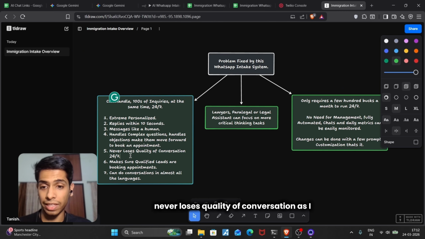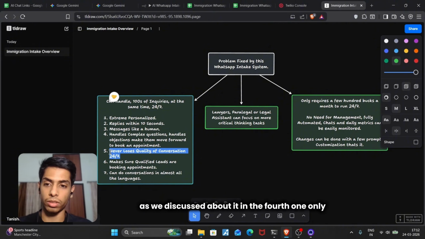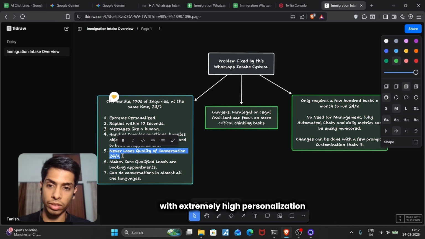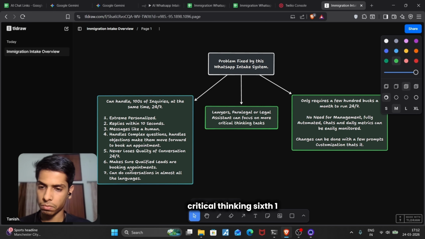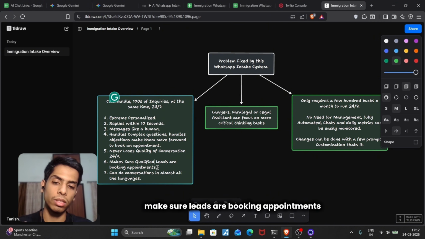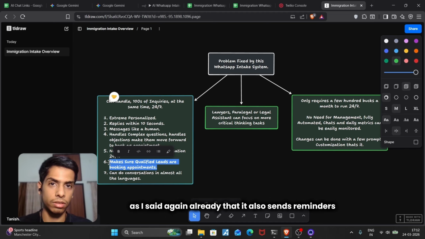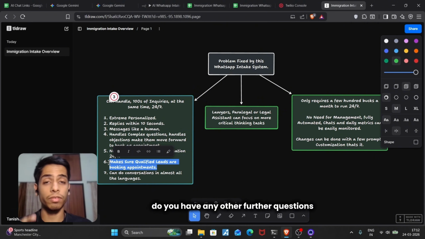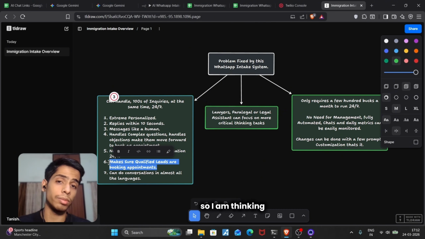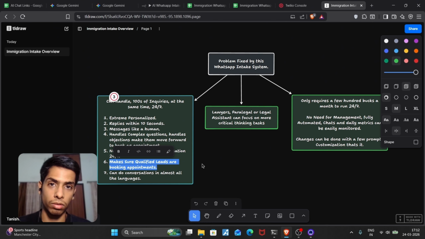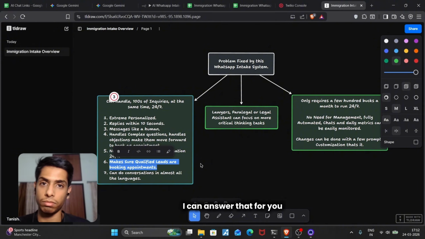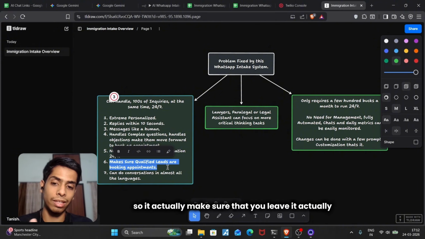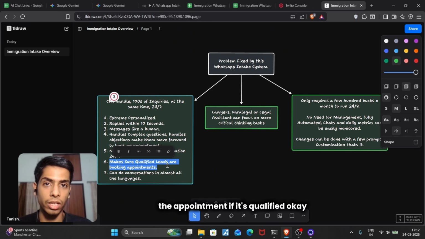Fifth, very important, it never loses quality of conversation, as we discussed in the fourth point, and works 24/7 with extremely high personalization and extremely high-level critical thinking. Sixth point, it makes sure leads are booking appointments. As I said already, it also sends reminders. It also asks the lead if they have any further questions, because they're not booking the appointment. So I am thinking that you might have further doubts or objections that you might want to solve. I can answer that for you. So it makes sure that the user finally books the appointment if they're qualified.